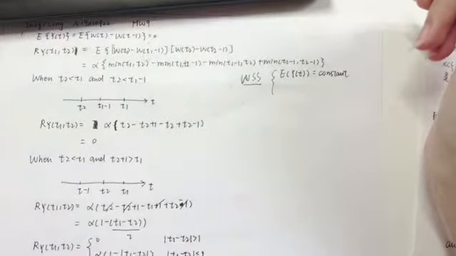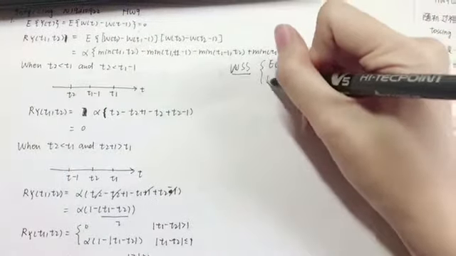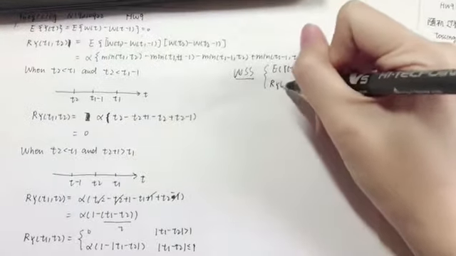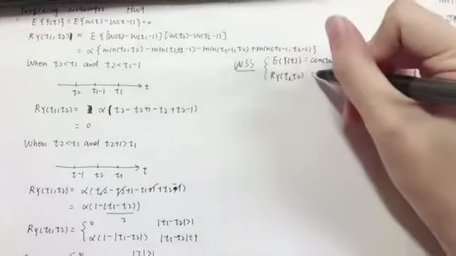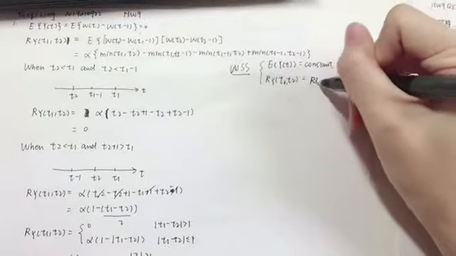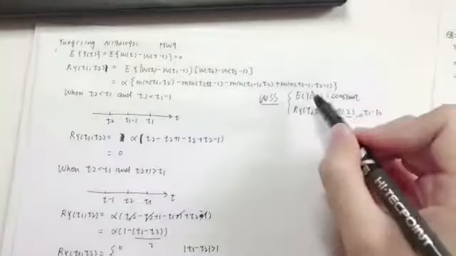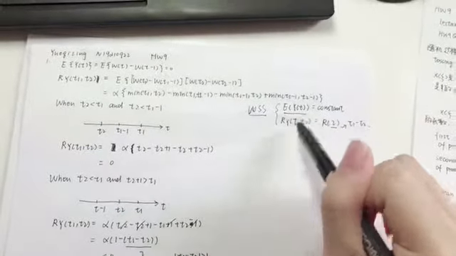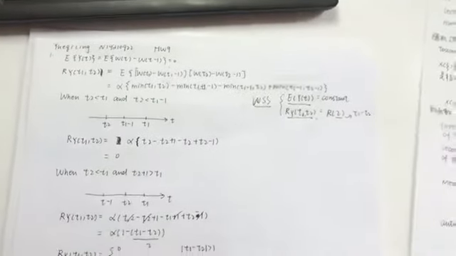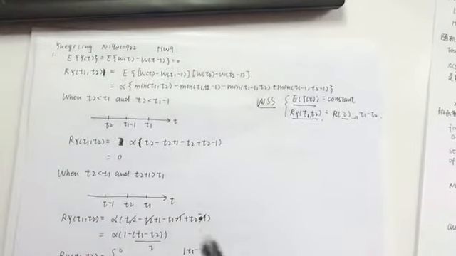And the second is that the autocorrelation of Y(T) equals a function of tau, where tau equals T1 minus T2. So what we need to find out is the expectation and the autocorrelation of this process. Now let's find the two values.